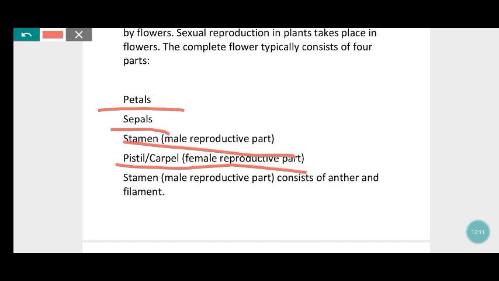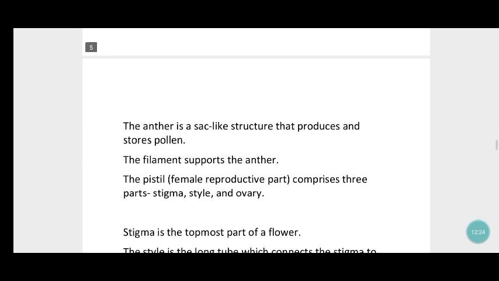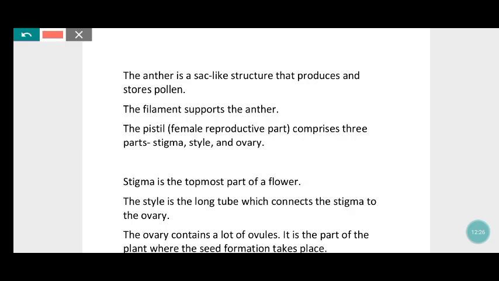Stamen consists of 2 parts, that is anther and filament. Next we'll see about pistil. The anther is a sac-like structure that produces and stores pollen. We'll see about pollination later in the video.